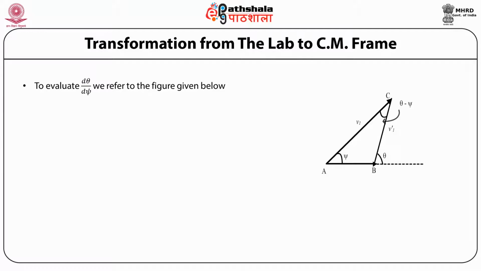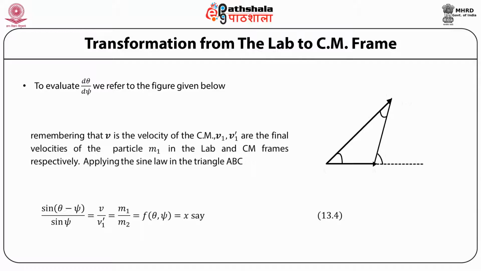In the figure, you can see that v is the relative velocity between the center of mass frame and the lab frame. v1 is the velocity in the lab frame and v1 prime is the velocity in the center of mass frame. Applying the sine law to the triangle shown here, we have sine of theta minus psi divided by sine of psi equal to v by v1 prime, which is equal to m1 by m2, a function of theta and psi, and let us call this function x.